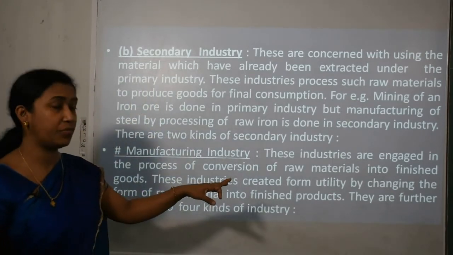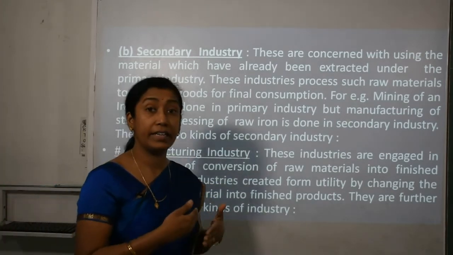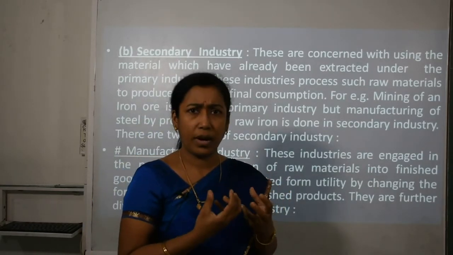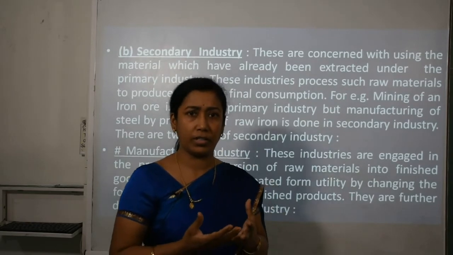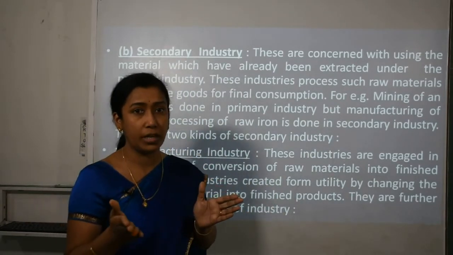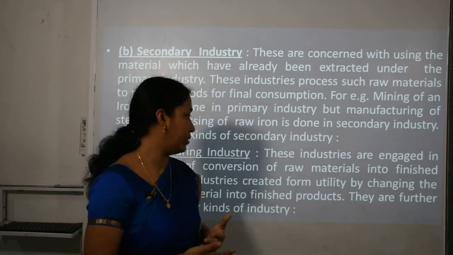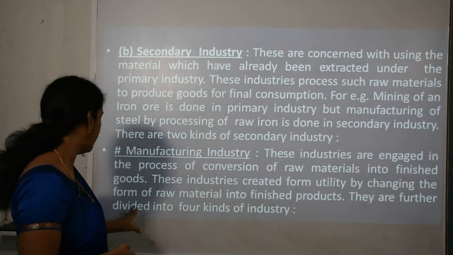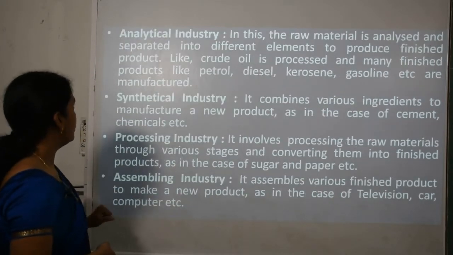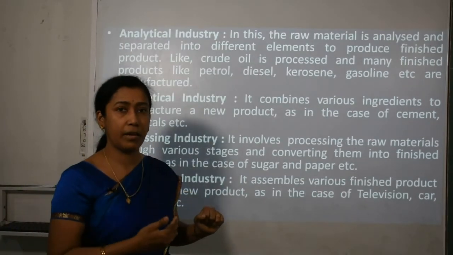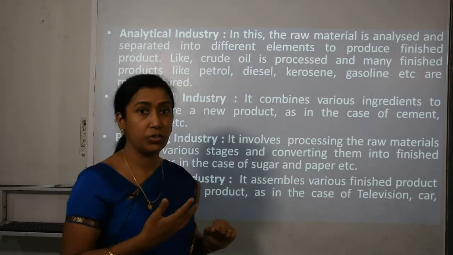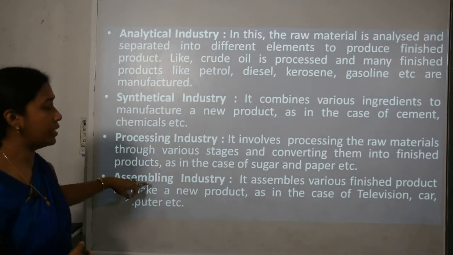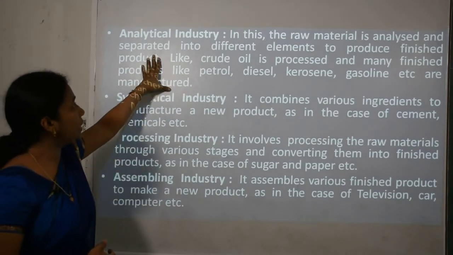This industry creates form utility. That means it is changing the shape, size, requirement or look of the product. Like iron ore, when it is converted into steel, it is creating form utility by changing the form of raw material into finished product. This same manufacturing industry is further divided into four categories: analytical, synthetical, processing and assembling industry. Starting with analytical.